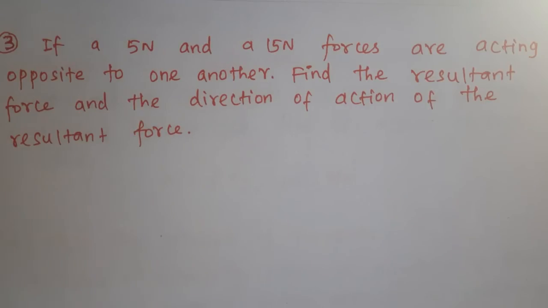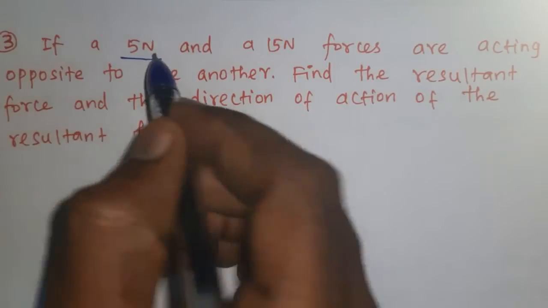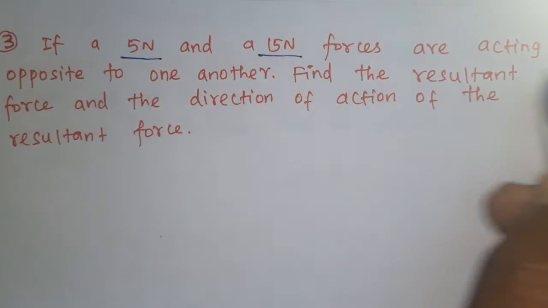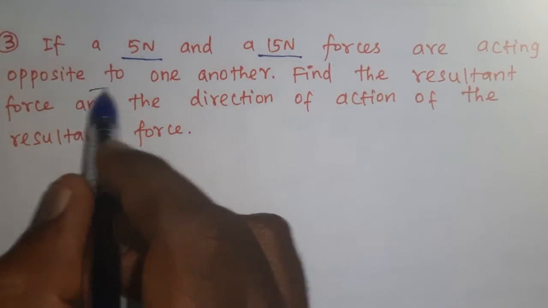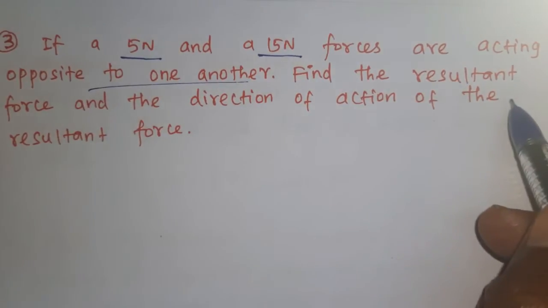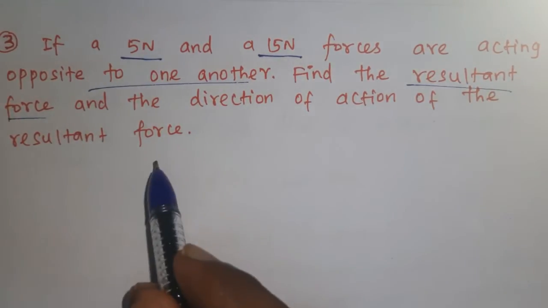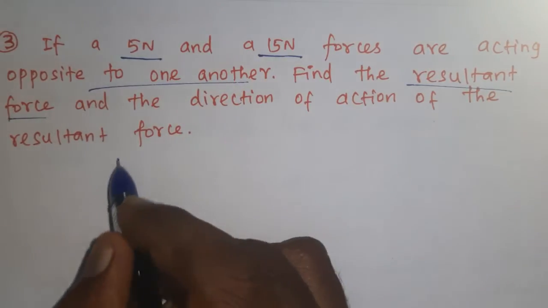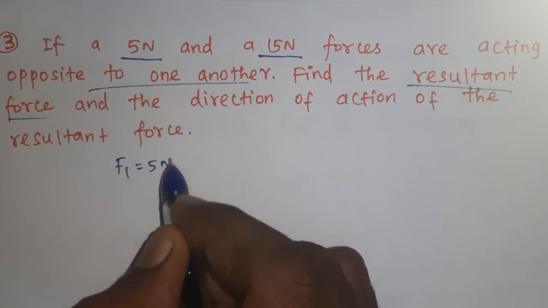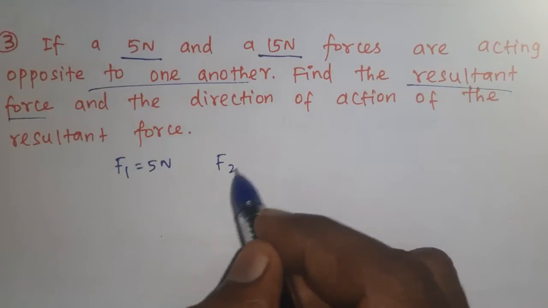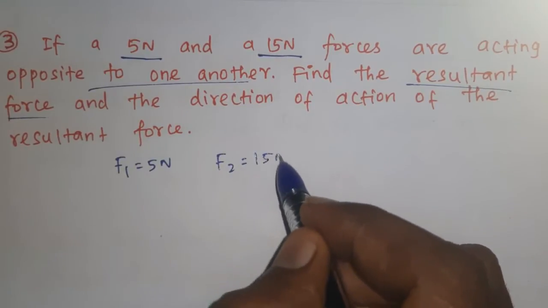Question number 3. If 5 Newton and 15 Newton forces act opposite to one another, find the resultant force and the direction of action of the resultant force. Now F1 take as 5 Newton, F2 take as 15 Newton.